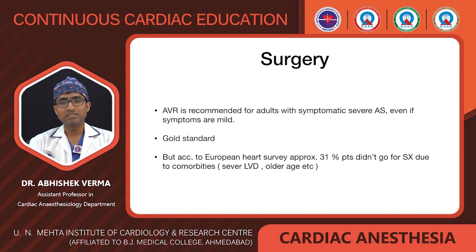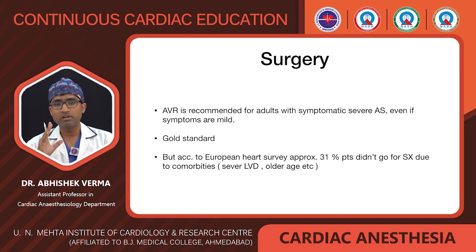Now surgery is actually the gold standard in patients with symptomatic severe AS. If the symptom is present in the patient, you have to go with the surgery. But the European heart survey shows that approximately 31% of people didn't go for the surgery because of comorbid conditions like severe LV dysfunction or older age.